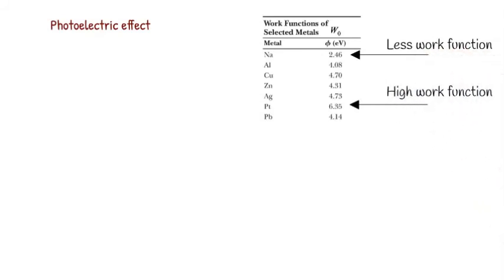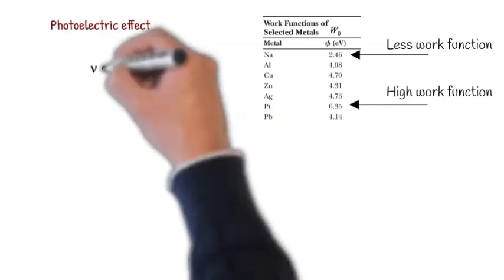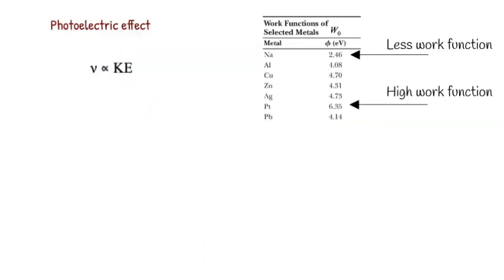If we give a greater frequency to the incident light, only a fixed fraction is taken in overcoming the binding energy of the electron and the remainder goes into the kinetic energy of the ejected electron. That explains why when we increase the frequency of the incident light, the kinetic energy of the ejected electron also increases.